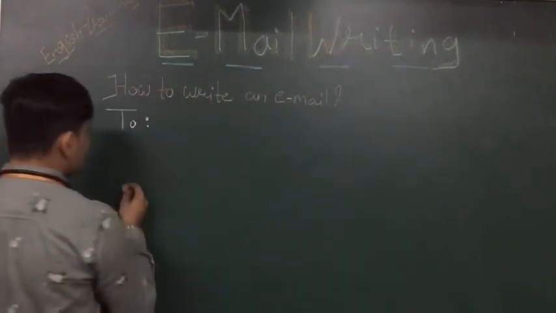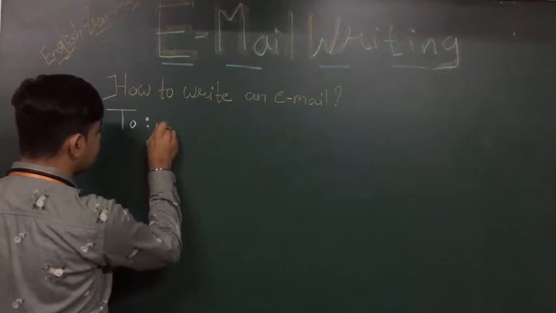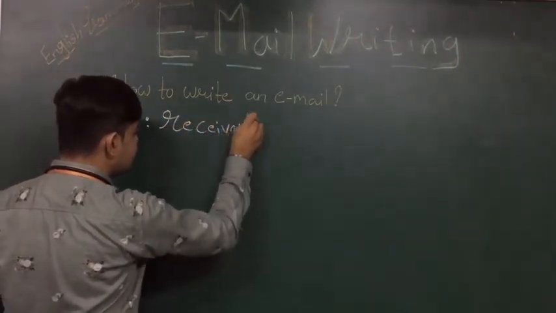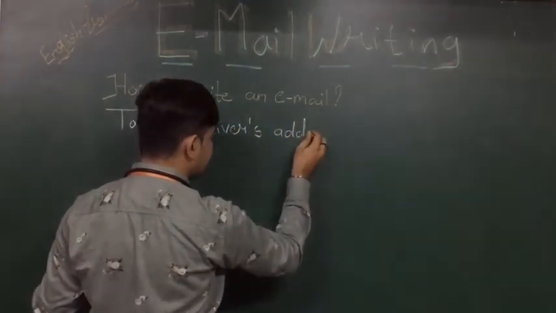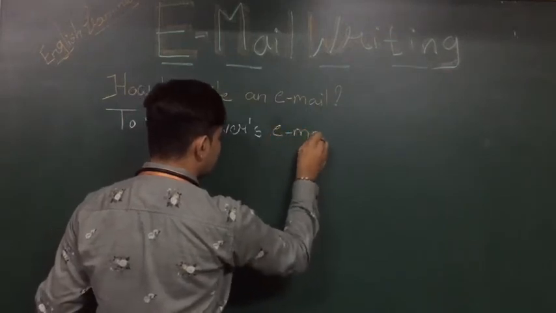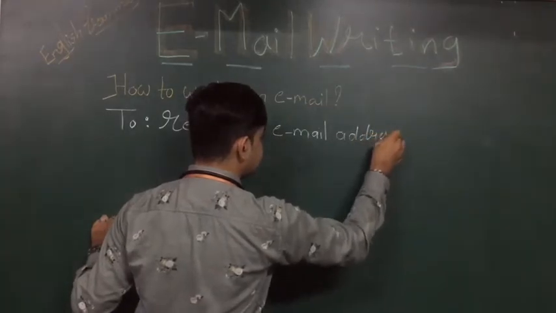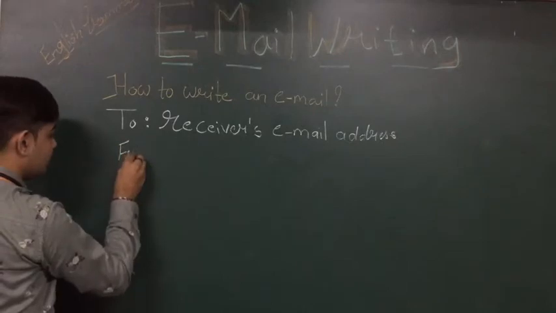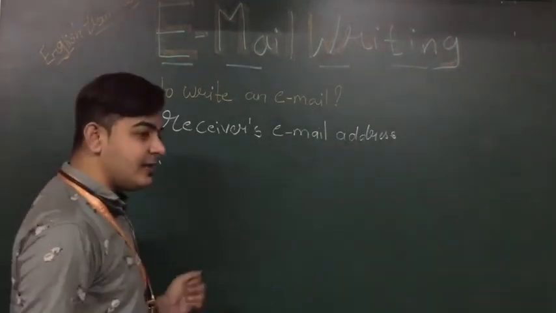So to. So like I want to write here receiver's address, receiver's email ID or email address. ठीक है? अब from कहां से मिला है email address?